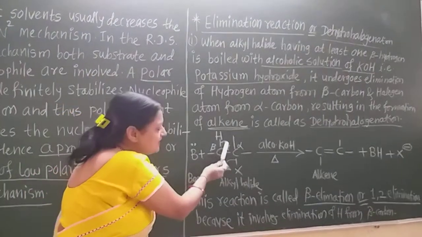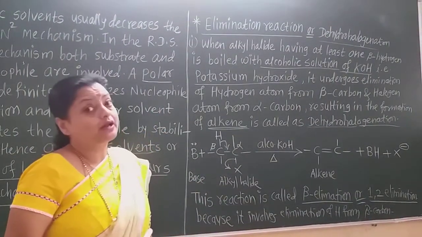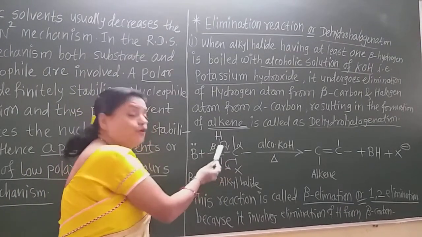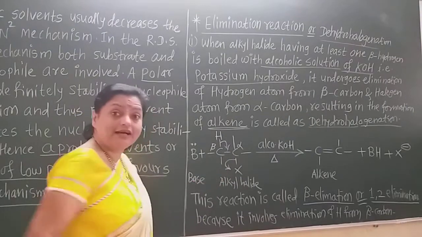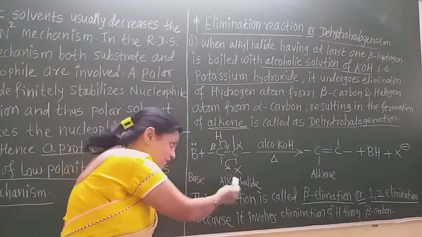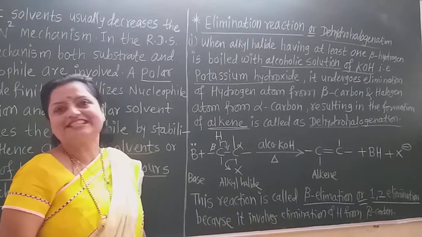But then there would be five bonds on this alpha carbon, so the halogen atom is removed with its bond, that is, as X minus.